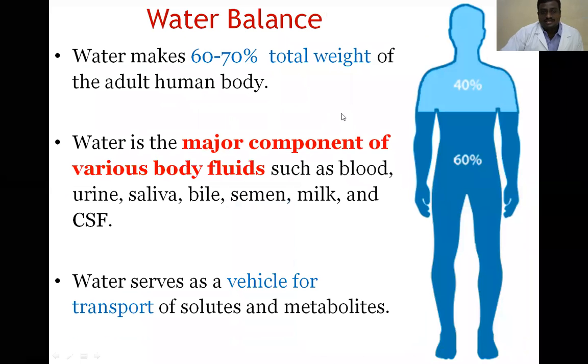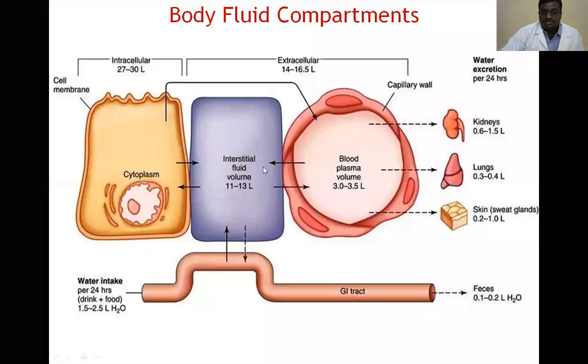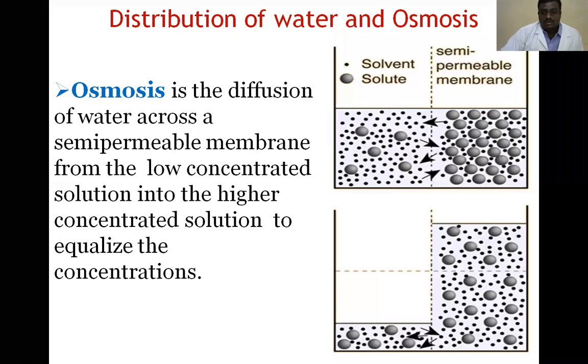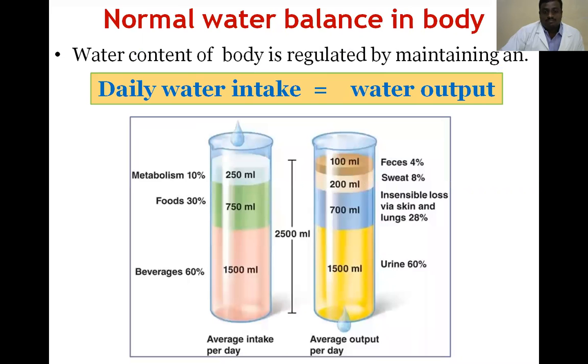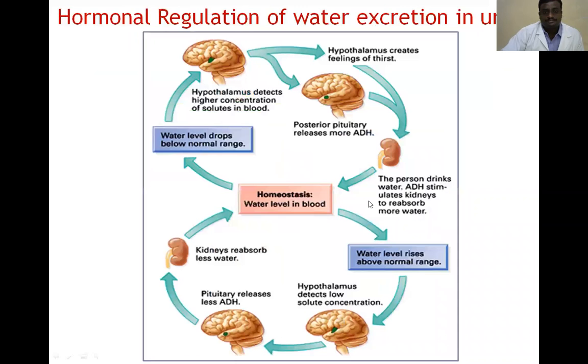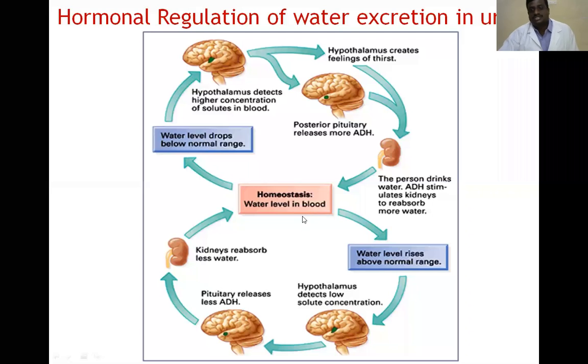So we discussed the total water content, how much water is present, and how it is distributed from one place to another. We covered how much volume is present, how distribution occurs through osmosis, from high concentration to low concentration or low to high, how much volume we take in or excrete, and how water regulation takes place. These are all what we discussed in the last session.